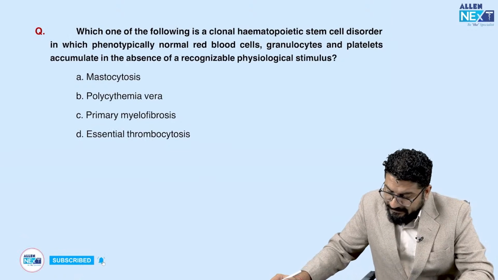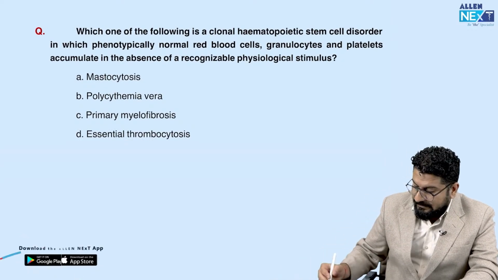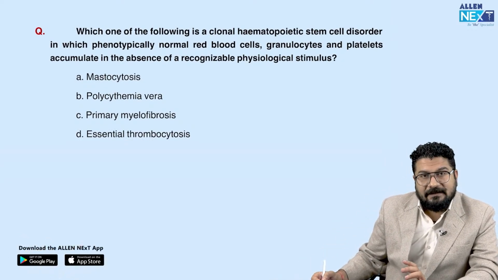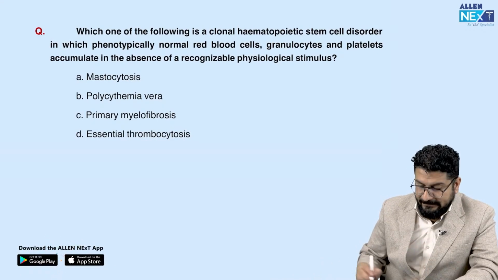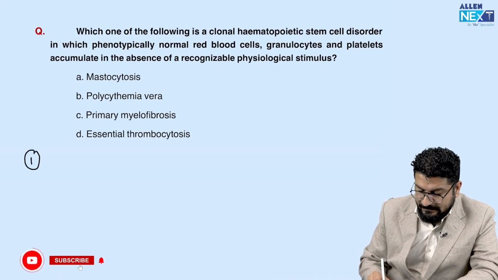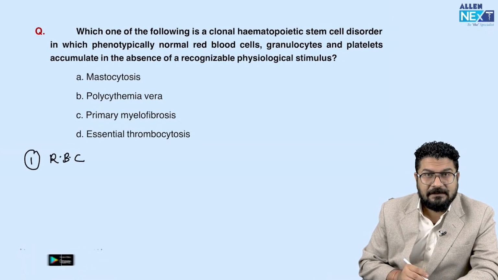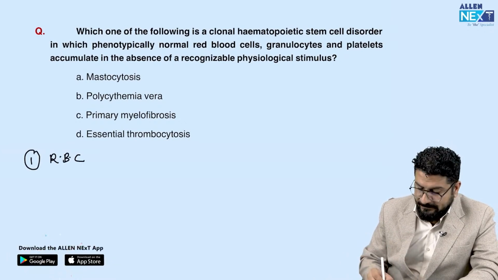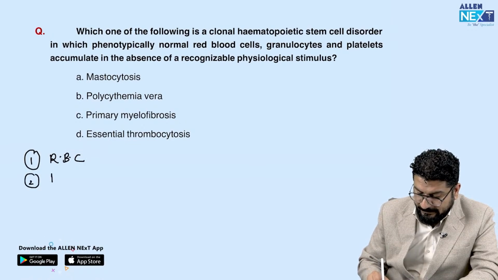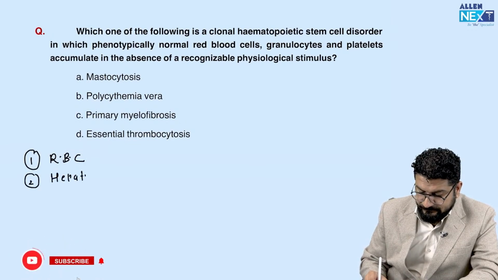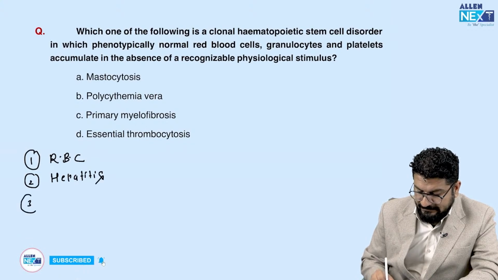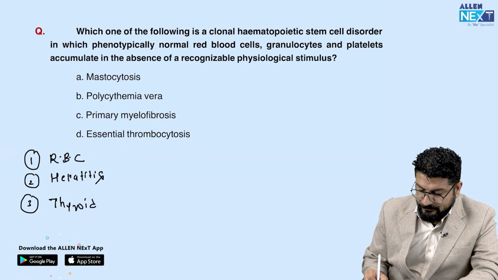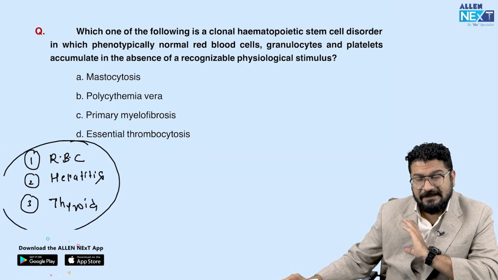Following is a clonal hematopoietic stem cell disorder. Okay, so before this question, let me tell you, there were 3 topics which were tested heavily in the exam, which I noticed. First, they asked a lot of questions on RBC disorders, meaning hematology was loaded in the exam. The second thing was there were a lot of questions on hepatitis. Then the third important thing is there were a lot of questions on thyroid. So these are the 3 topics which were tested heavily in the exam.